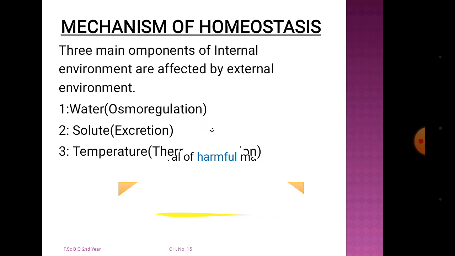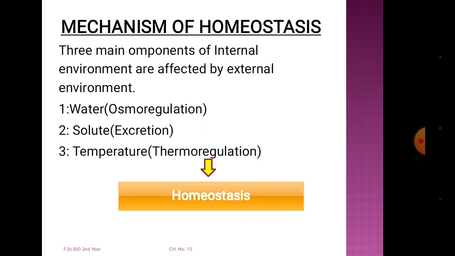In the mechanism of homeostasis, there are three main important components. These three important components maintain the internal condition of the body. If there is any change or fluctuation in the temperature or the salt concentration in the external environment, these components maintain homeostasis. Number first is the water, second is the solute, third is the temperature.